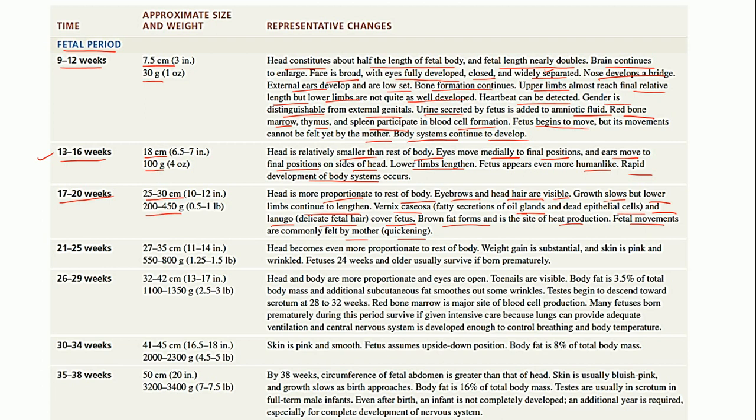Then coming to the 21st to 25th week, the length is 27 to 35 centimeters and the weight is 550 to 800 grams. So here the head becomes even more proportionate to the rest of the body. Weight gain is substantial. Skin is slightly pinkish in appearance, but it is wrinkled, not smooth. A fetus born at 24 weeks or older has a chance of survival if appropriate care is provided.